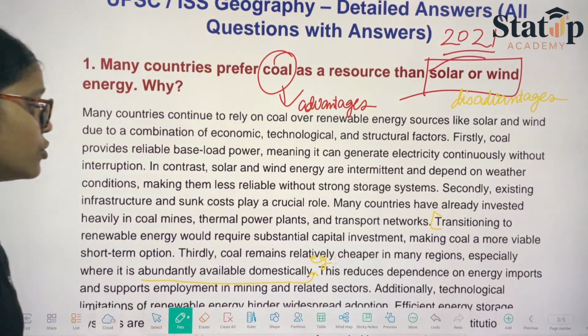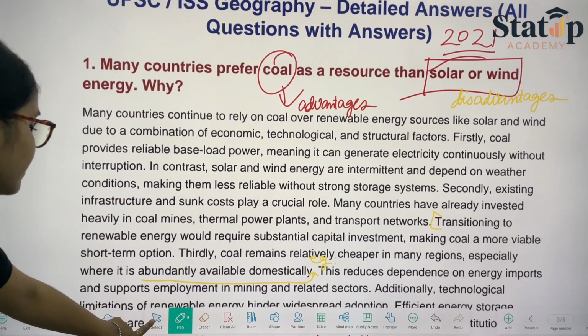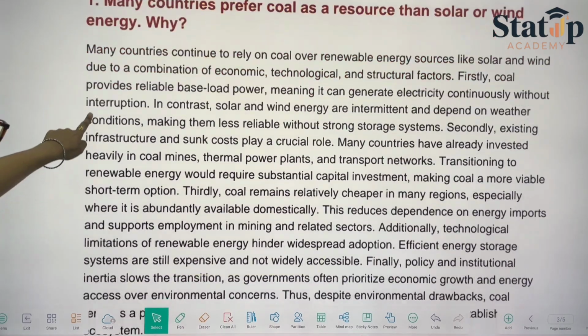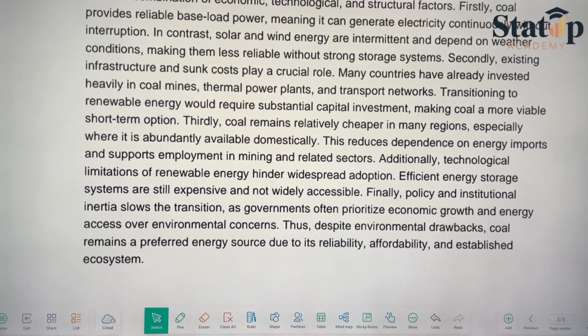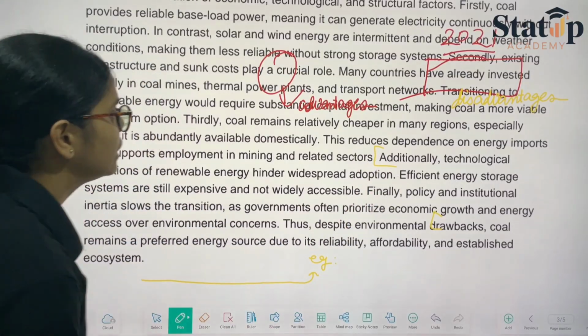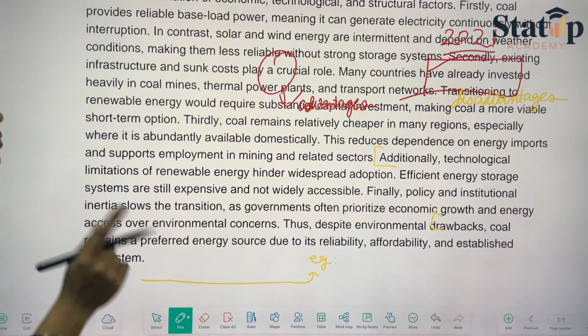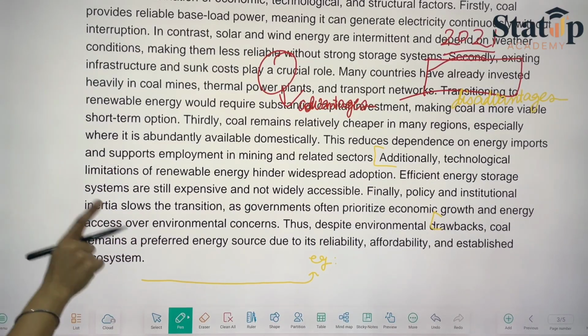This reduces dependence on energy imports and supports employment in mining related sectors. Additionally, technological limitations of renewable energy hinder widespread adoption. Efficient energy storage systems are still expensive and not widely accessible.